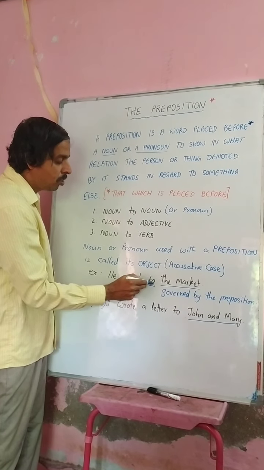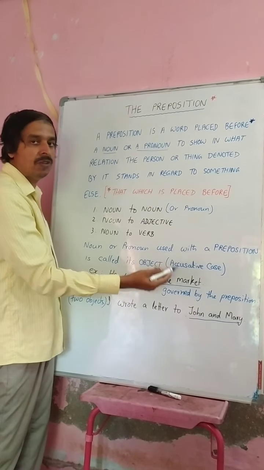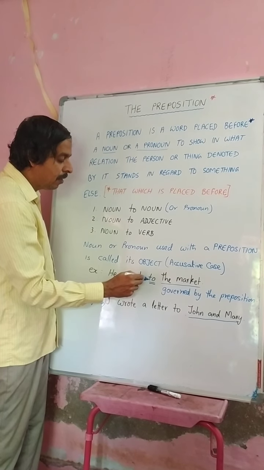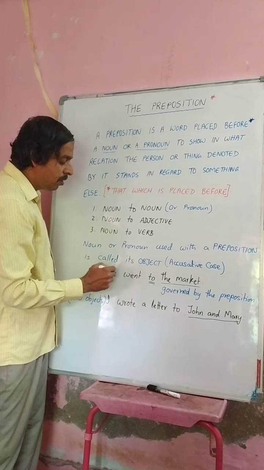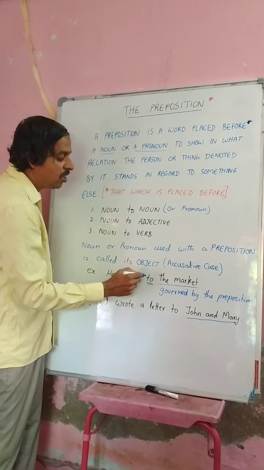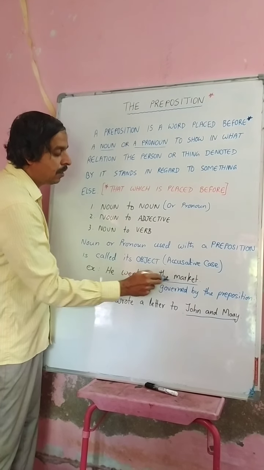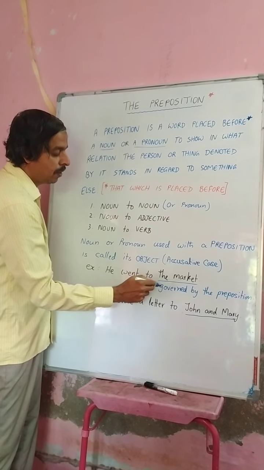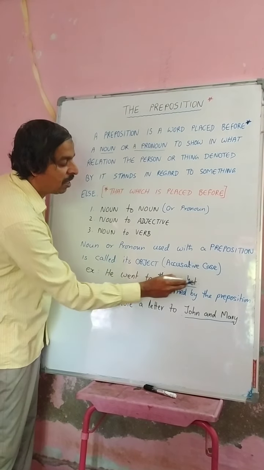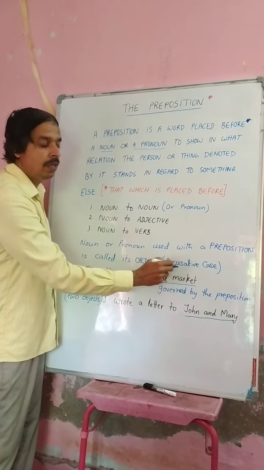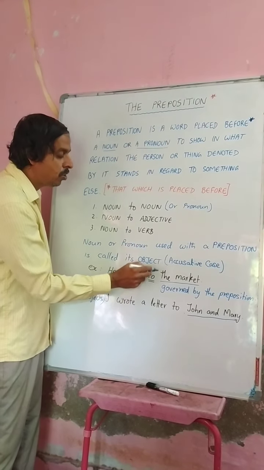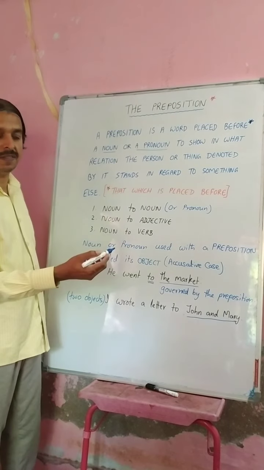Here, to is the preposition. The market is called the object of the preposition because this preposition is showing the link between went, he went, and the market. This is showing the relationship. So this is the object of the preposition, and it is also called governed by the preposition. The preposition is controlling this object. So whatever word is controlled by the preposition is called the accusative case.